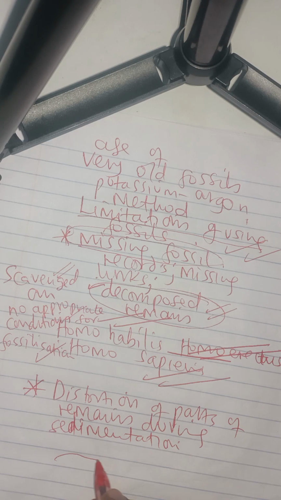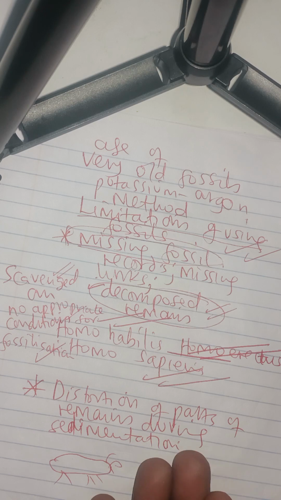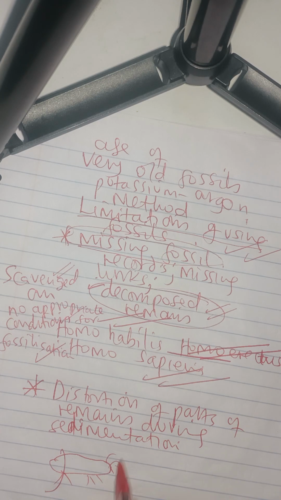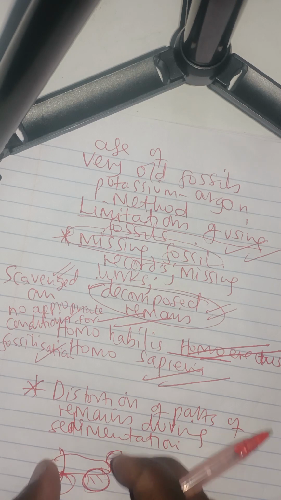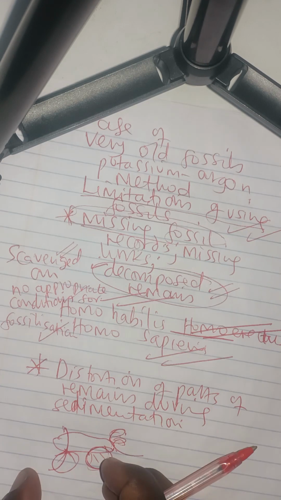This was a structure of maybe a cat, just as a remain in the earth's surface. Then some parts get distorted. Look at that. So maybe the limbs end up missing, or the hind part is missing, or there are no ears. So if some parts of this animal get distorted as a remain, what happens?